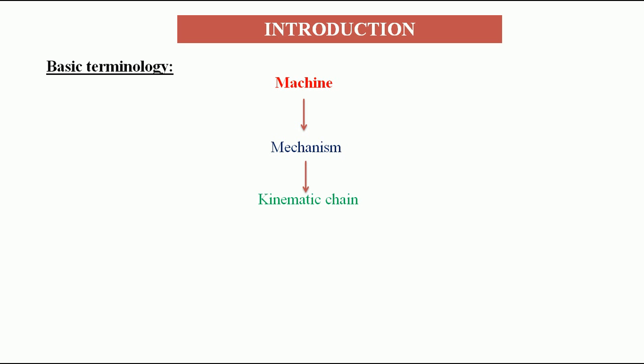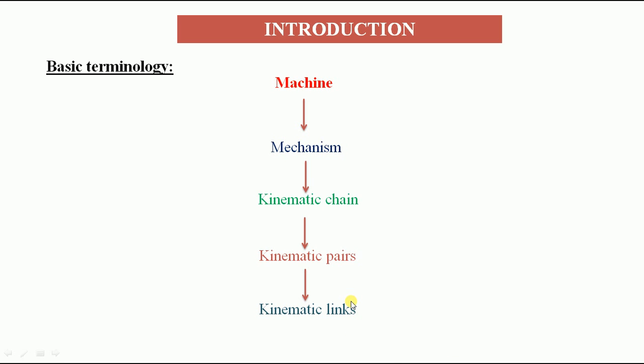So next we go for the basic terminology which is required to understand the kinematics of machines. Basic terminology means ultimately we need to completely understand about the machine. So first I consider the machine. How the machine is formed means we can say that a machine is formed from a mechanism. Based upon the mechanism you are forming, only based on that will the machine be operated. And similarly, how is the mechanism formed? The mechanism is formed by making a kinematic chain. Okay, so how is the kinematic chain formed? The kinematic chain is formed from kinematic pairs. And how is the kinematic pair formed? By the combination of kinematic links.